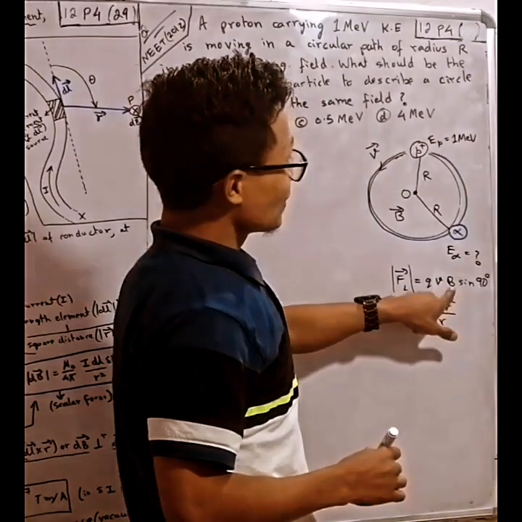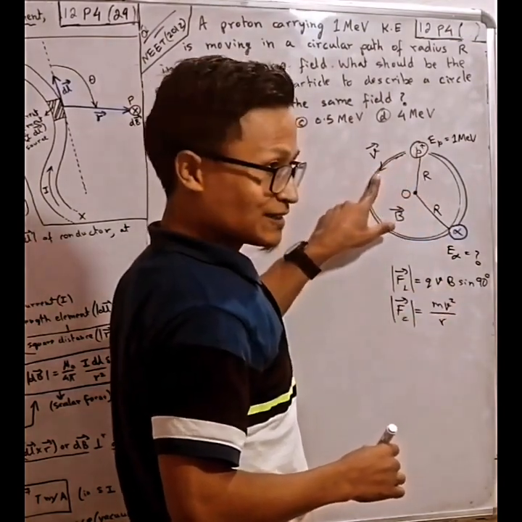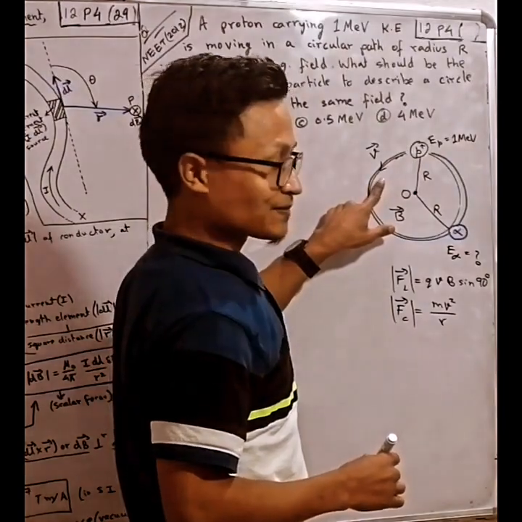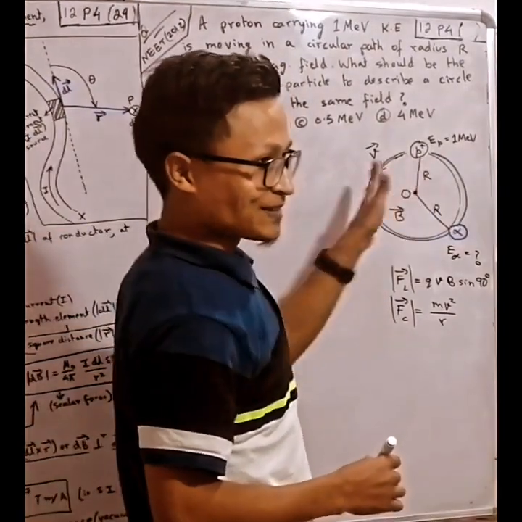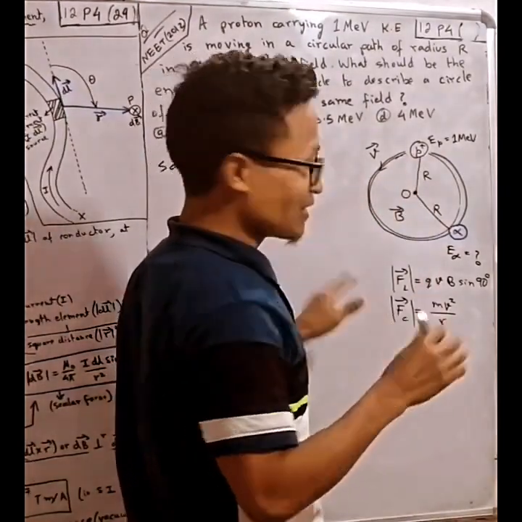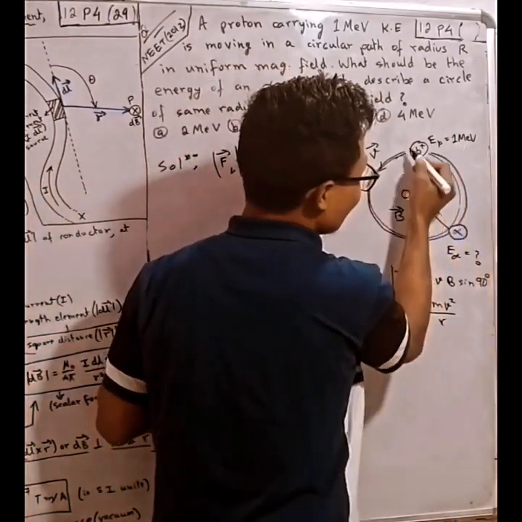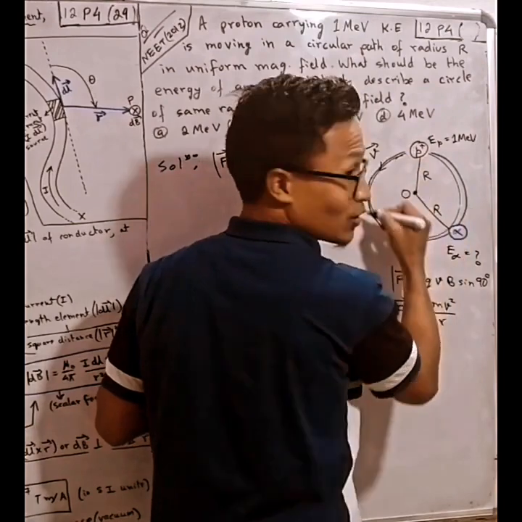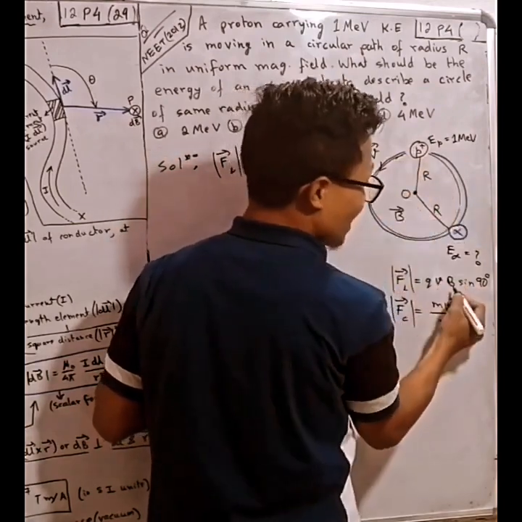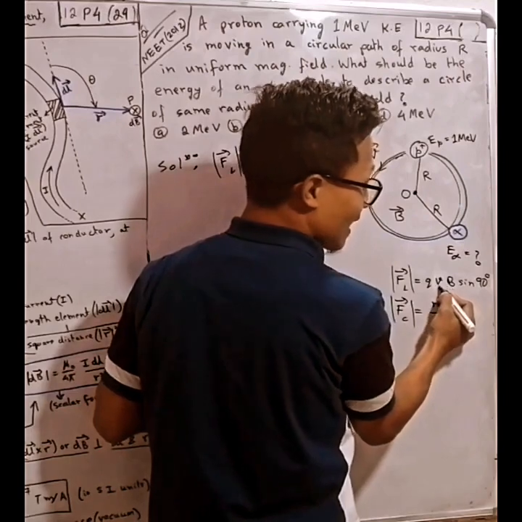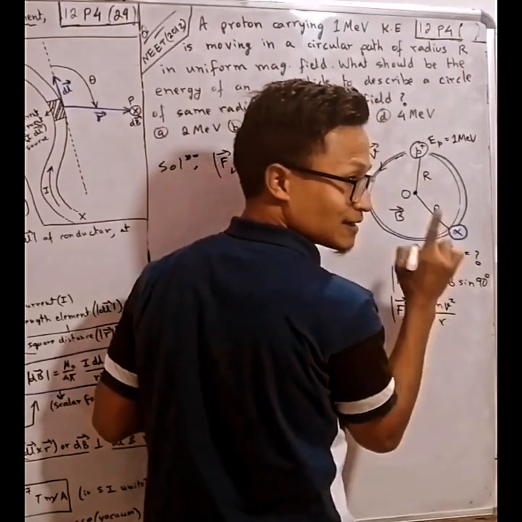So this is the velocity, and the direction of the magnetic field and the velocity is 90 degree.